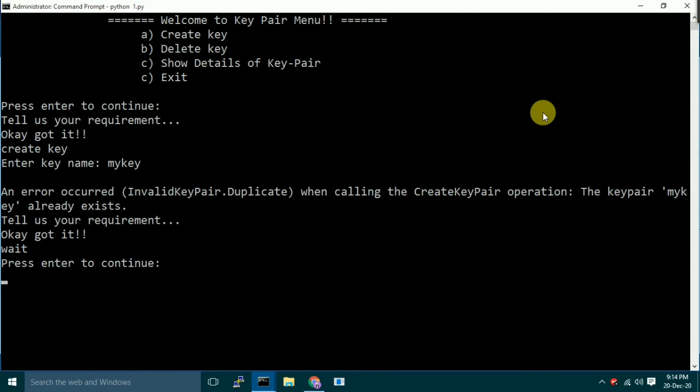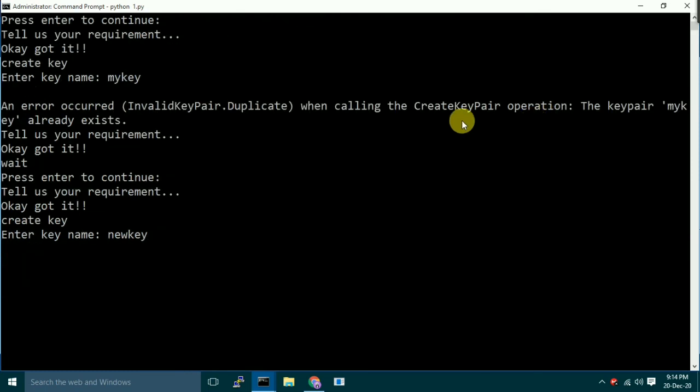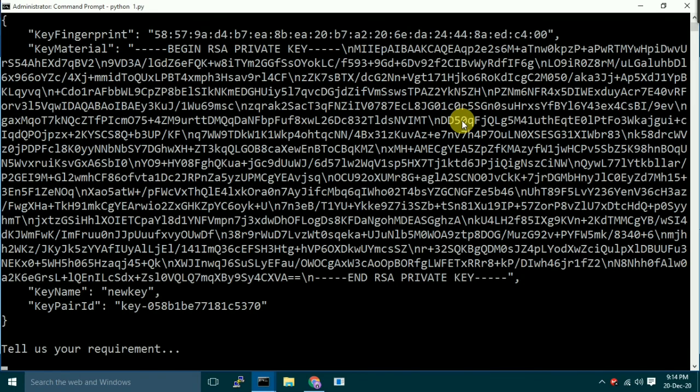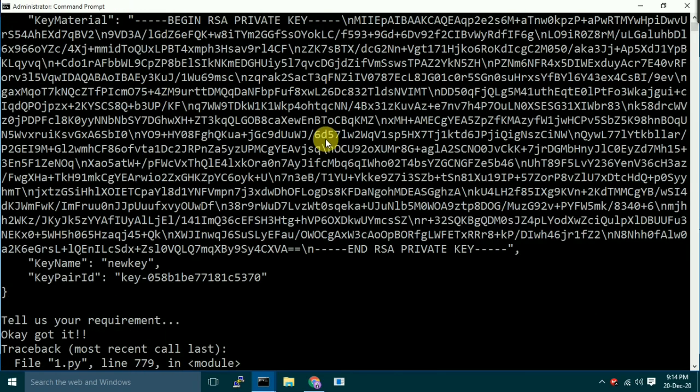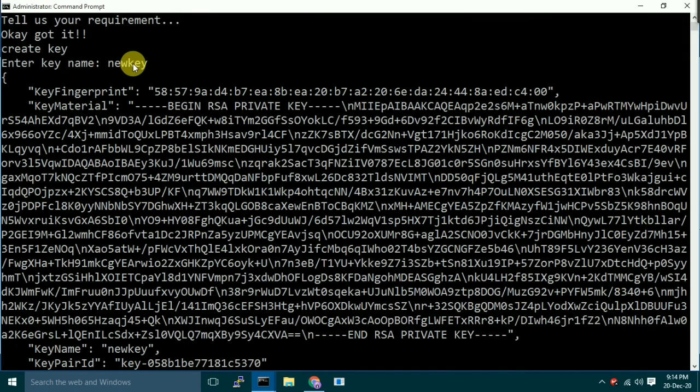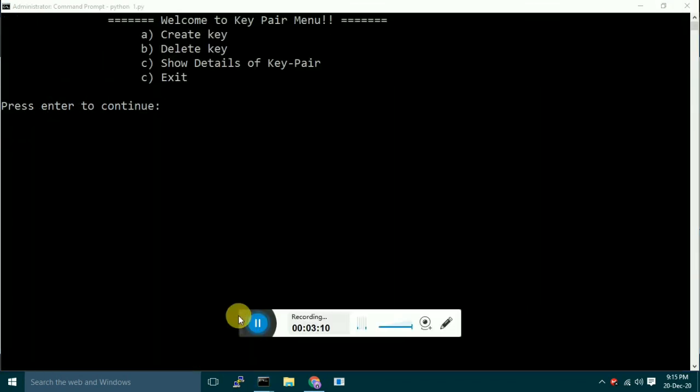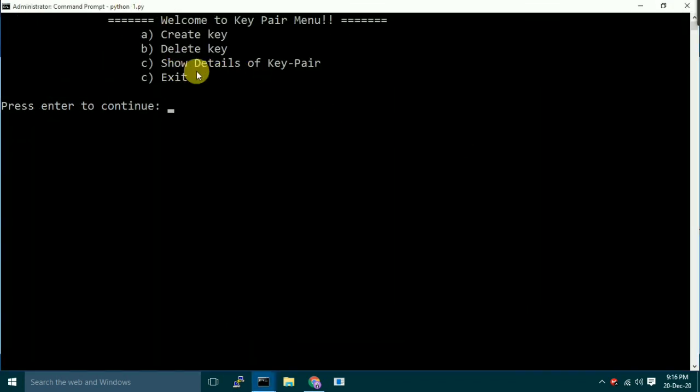What can I do for you, sir? Create key. So let's give a new key name. I think it will not be present. Let's see. So now, wait. Now this key has been created. The name of the key is new key, and let's go and launch a new instance with this key. Here we can also delete a key and show details of a key pair. Let's see the details first, and then we will go and launch a new instance.